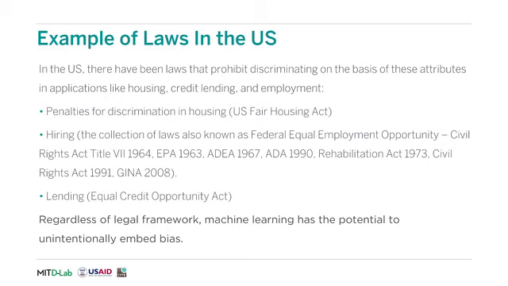In the United States, discrimination based on these protected attributes in housing, lending, and employment is illegal. Some of the laws are listed here for your reference. However, regardless of the legal framework, machine learning still has the potential to unintentionally embed bias. In this lecture, we'll look at a few examples. In the next lecture, we'll explore some approaches to mitigate unintentional bias.